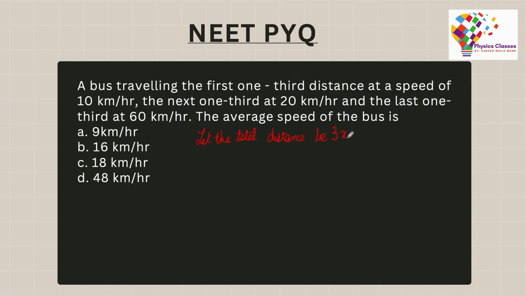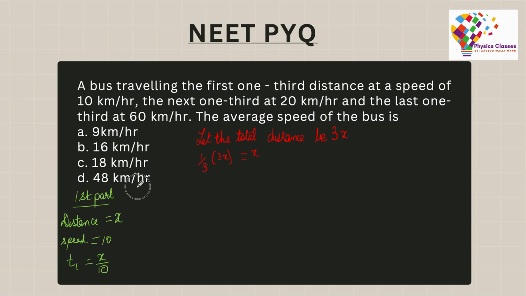So for the first part, the distance traveled is x and the speed with which it is traveling this distance is 10 kilometers per hour, as it is given to us. And now if I need the time for this particular part, then that would be x by 10. So t1 is x by 10.